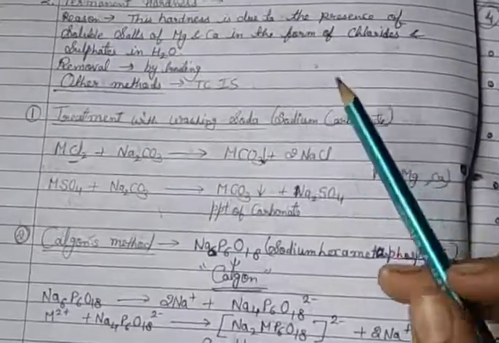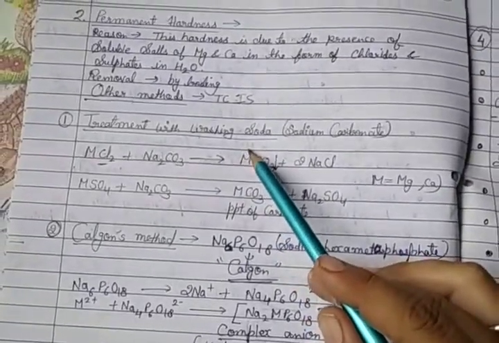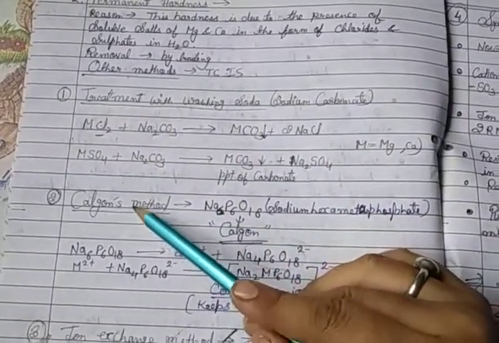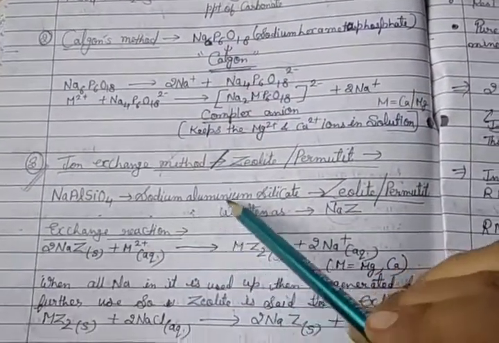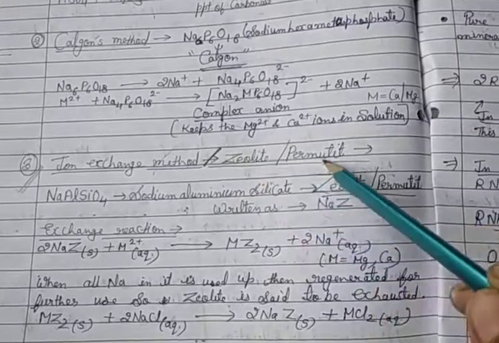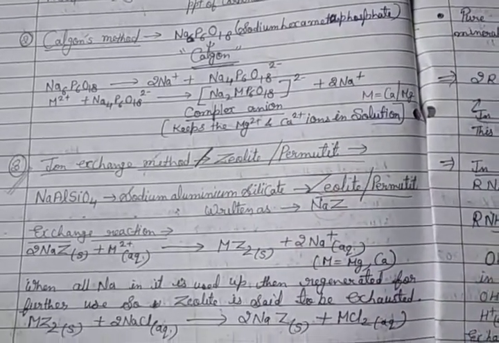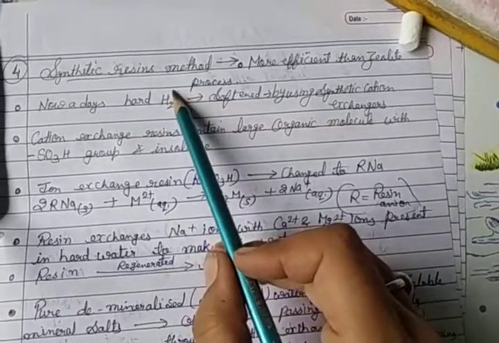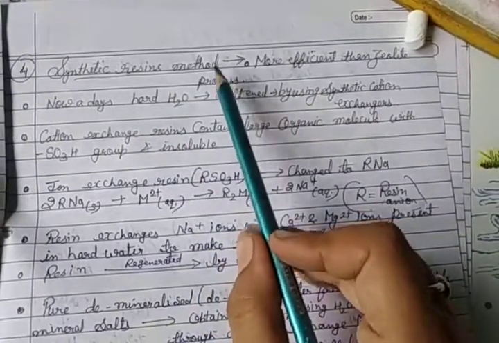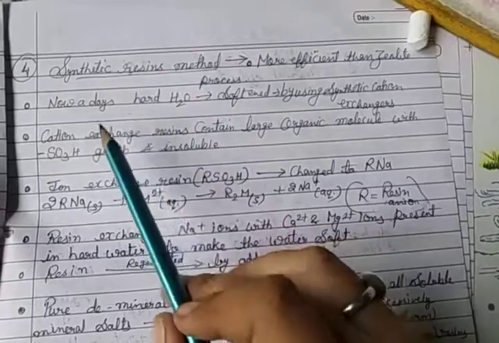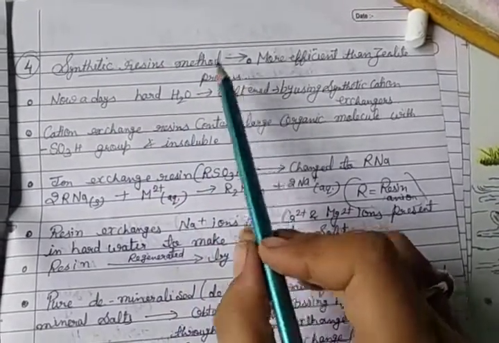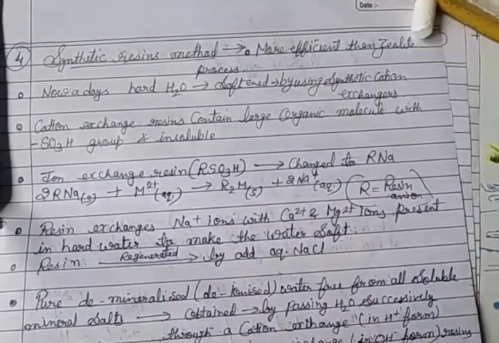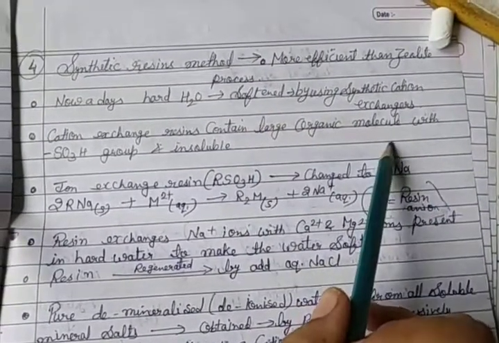So first is treatment with washing soda, a removal method of permanent hardness. Second one is Calgon's method, and third is the ion exchange method, otherwise zeolite or permutit. Fourth method is the synthetic resin method. This method is used after the three methods. It is more efficient than zeolite.